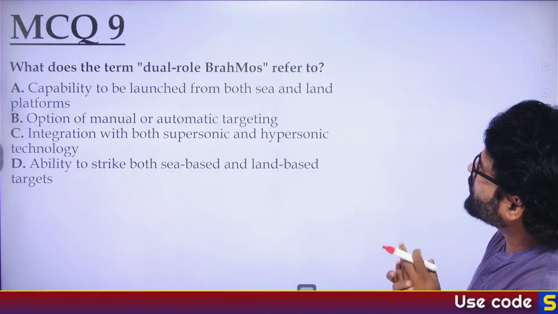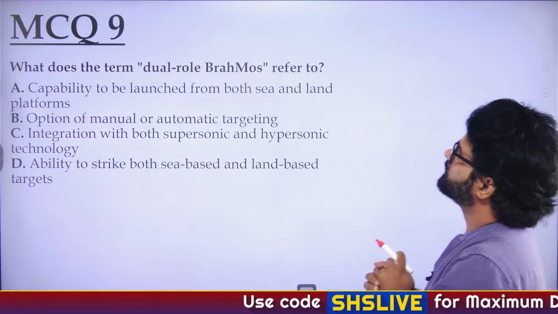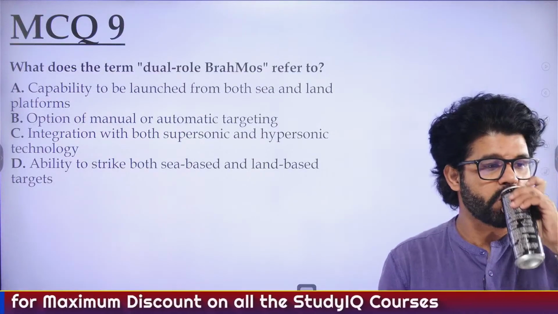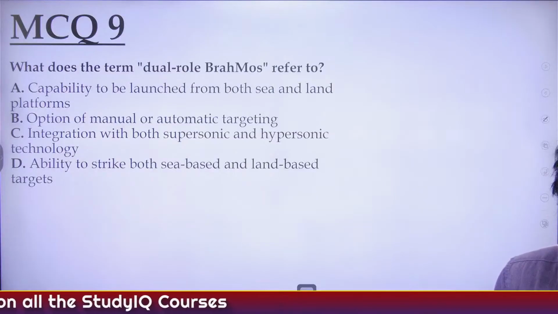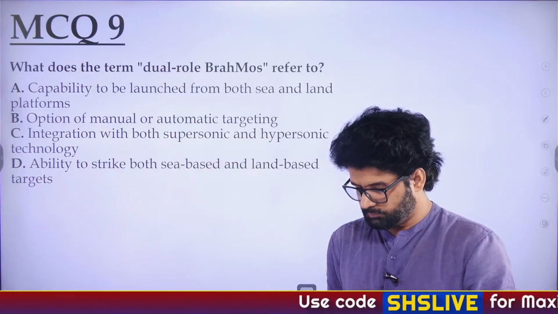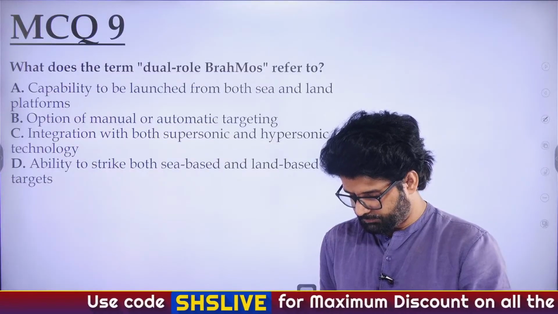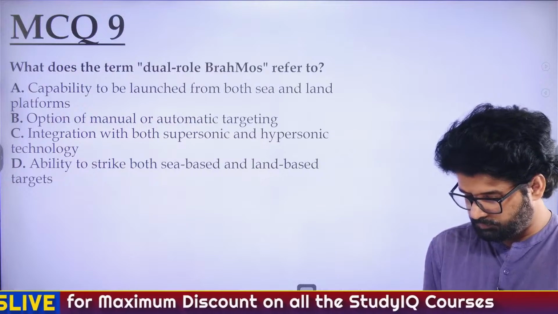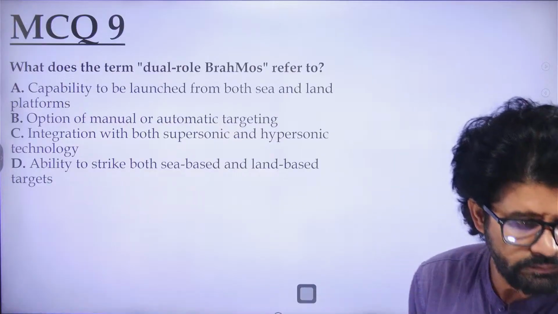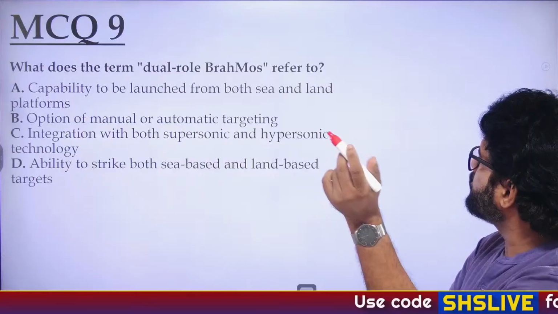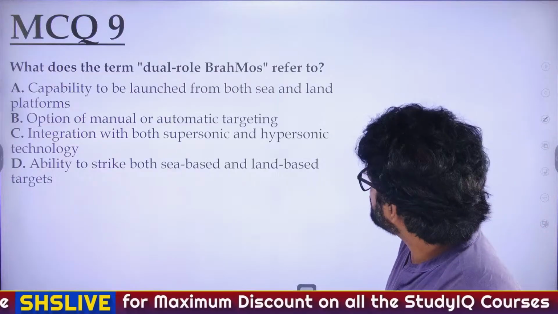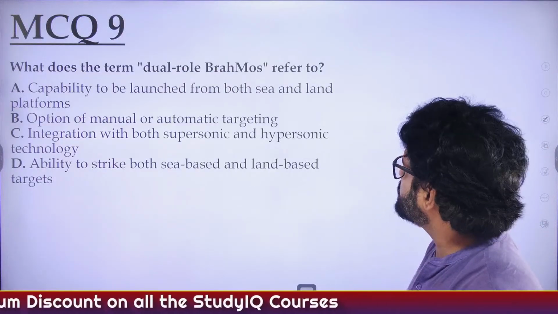Okay. So, MCQ 9. What does the term dual role BrahMos refer to? Capability to be launched from both sea and land platforms, option of manual or automatic targeting, integration with both supersonic and hypersonic technology, ability to strike both sea-based and land-based targets.